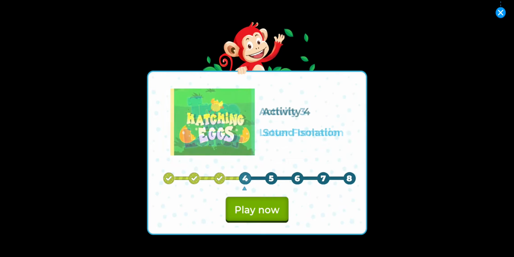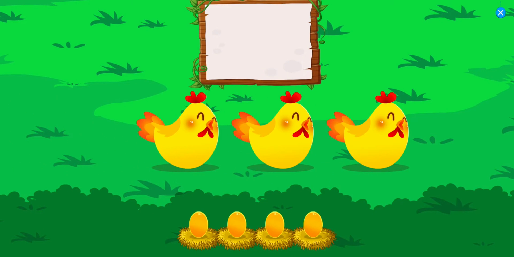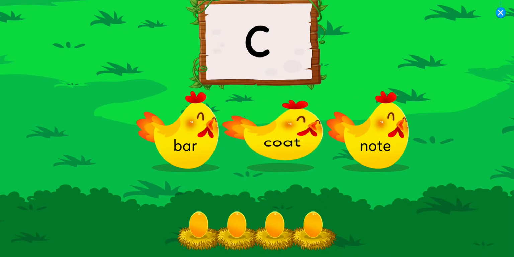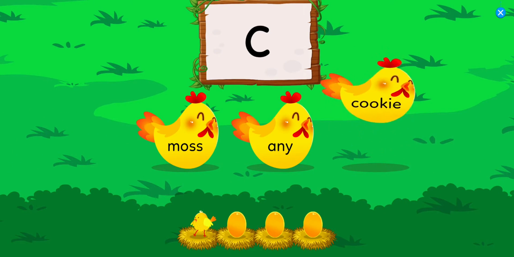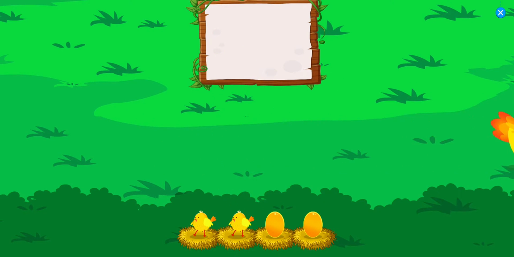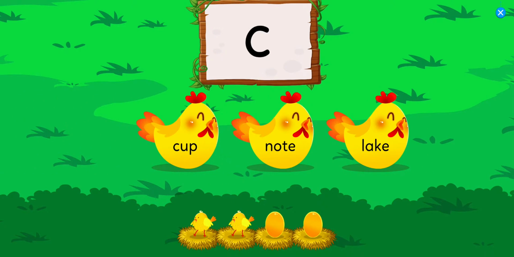Activity 4. Sound isolation. Find the chicken that has the sound on the board. Coat. Cookie. Cup. Cot.